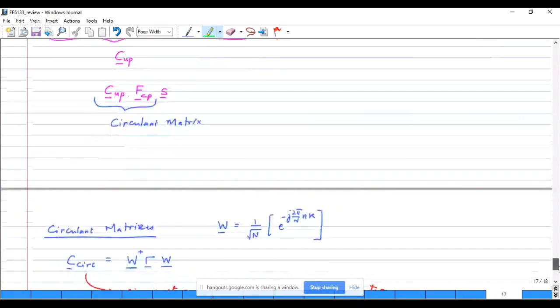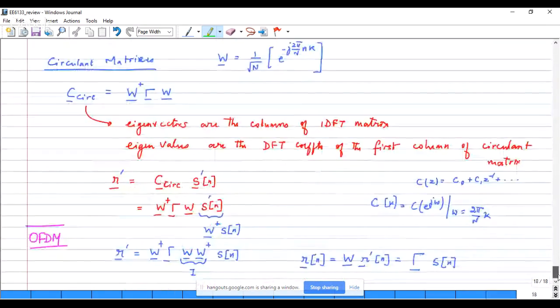And then finally, using the properties of circulant matrices, we showed that if you do the IDFT at the transmitter and the DFT operation at the receiver, then we get a very elegant system which can be used in a multi-carrier context and can also build very efficient receivers. So that is the concept of OFDM. In a nutshell, what we have developed in the context of OFDM would be the following.